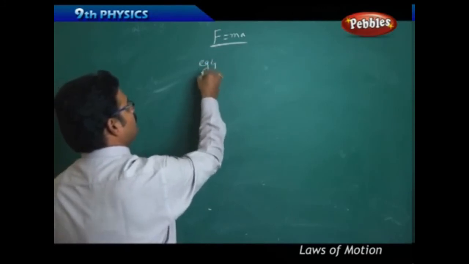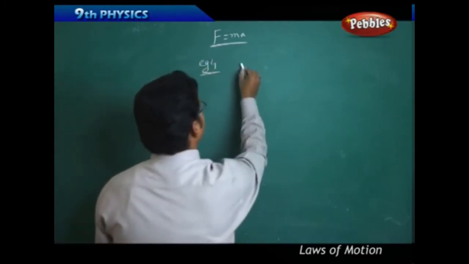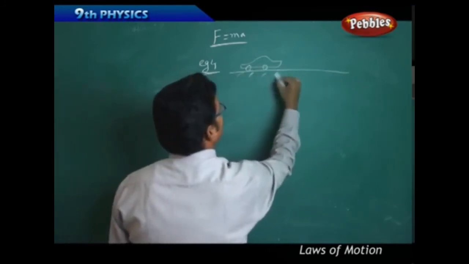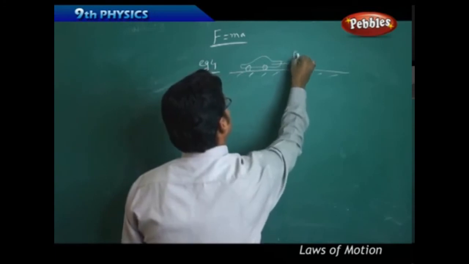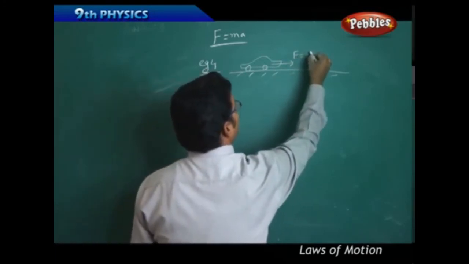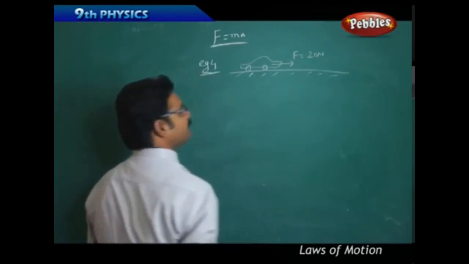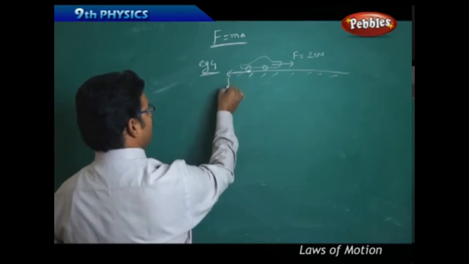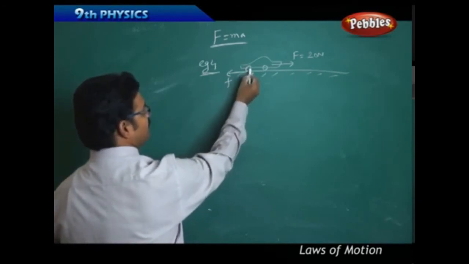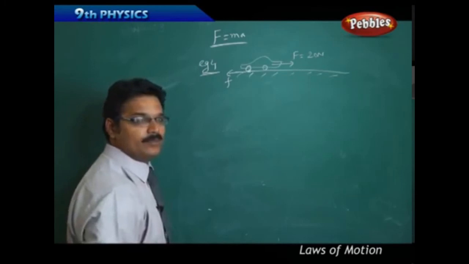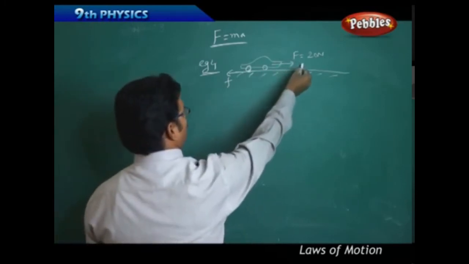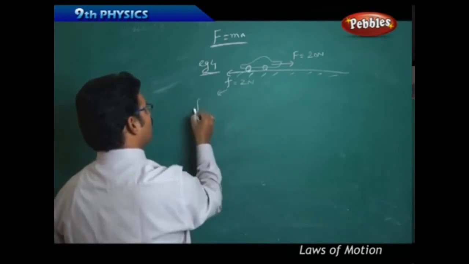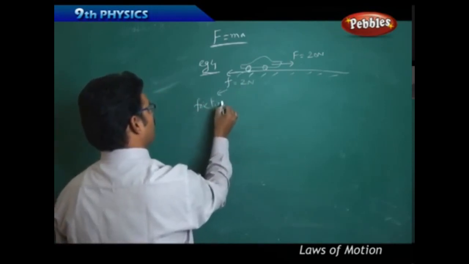See the next example numerical. If this car is moving on the road with the force F equals 20 newtons and there is a force acting in opposite direction between wheels of the car and the road, and this force is 2 Newton, and this force is called frictional force or friction.